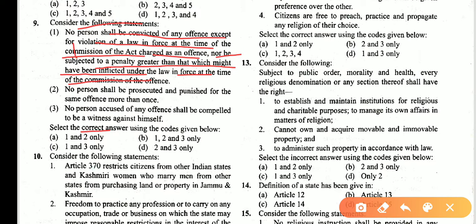These statements are correct because it describes Article 20. No person shall be prosecuted and punished for the same offence more than once. No person accused of any offence shall be compelled to be a witness against himself. These statements are also correct. So 1, 2, 3 are correct statements. So answer is B.